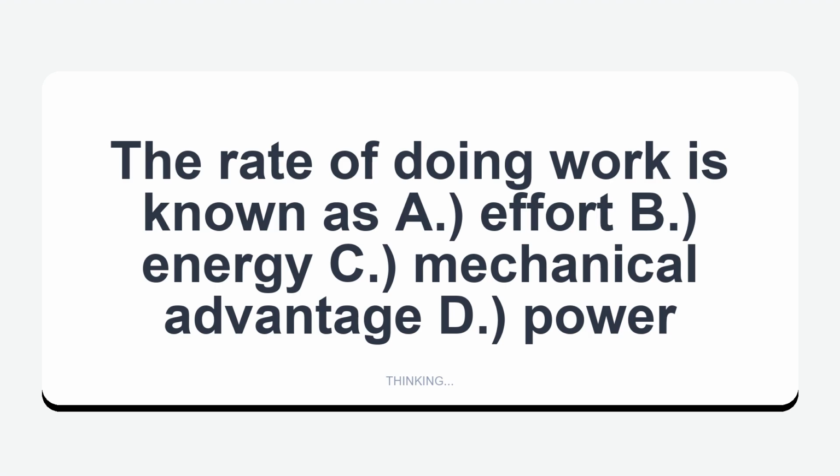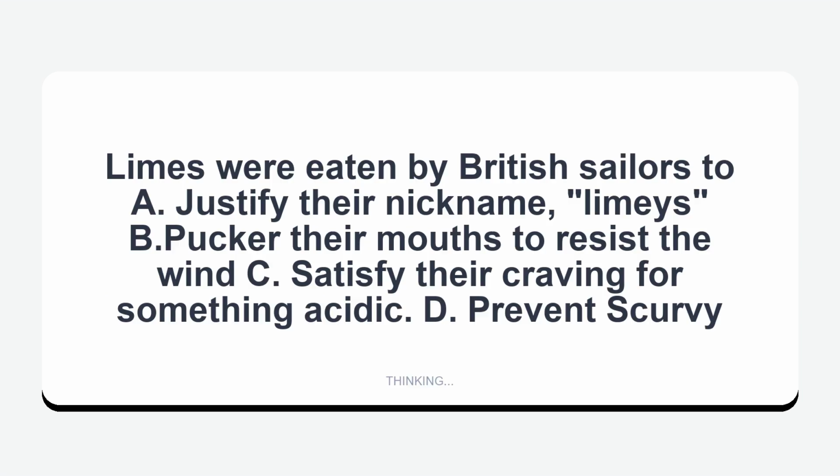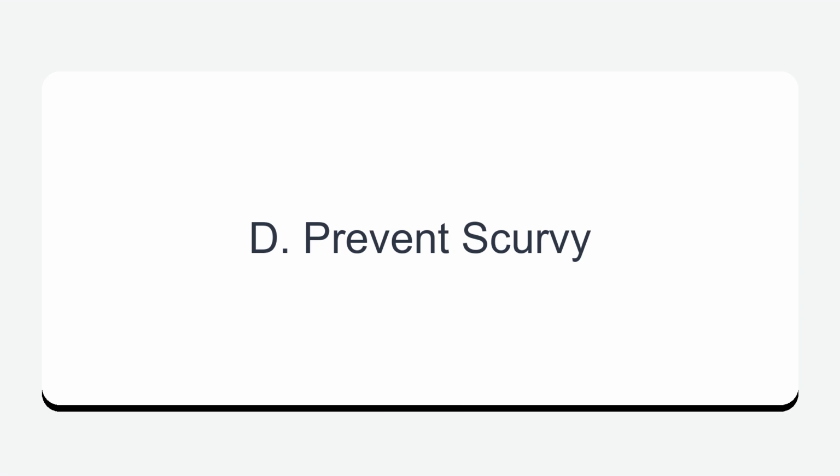The rate of doing work is known as A. Effort, B. Energy, C. Mechanical advantage, D. Power. Power. Limes were eaten by British sailors to A. Justify their nickname, limeys, B. Pucker their mouths to resist the wind, C. Satisfy their craving for something acidic, D. Prevent scurvy. D. Prevent scurvy.